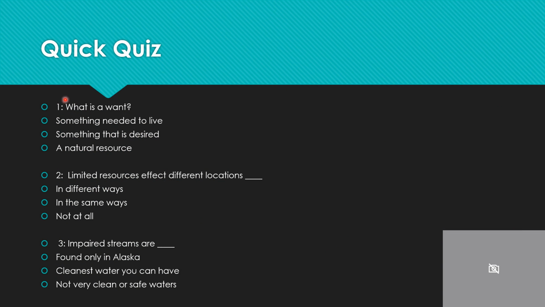Quick quiz. What is a want? Simple enough, right? Something needed to live, something that is desired, or a natural resource? Okay. Question number 2. Limited resources affect different locations. How? In different ways, in the same ways, or not at all? What about number 3? Impaired streams are what? Found only in Alaska, the cleanest waters you can have, or not very clean or safe waters? Think about it.